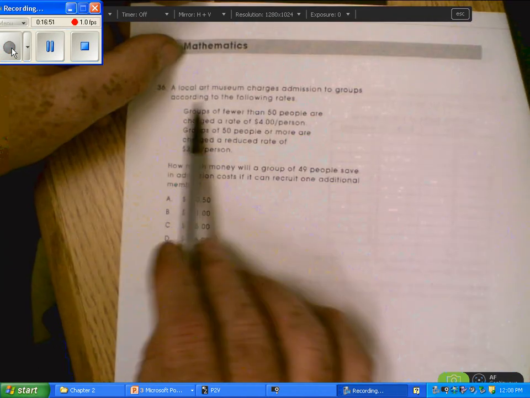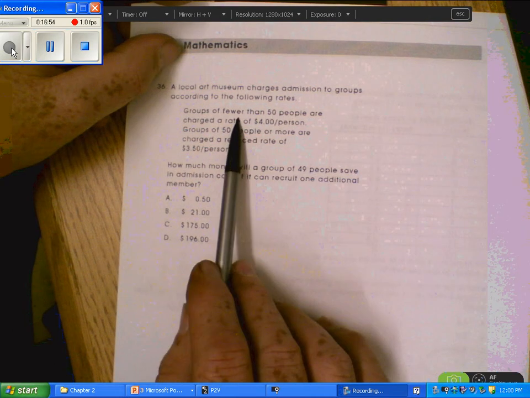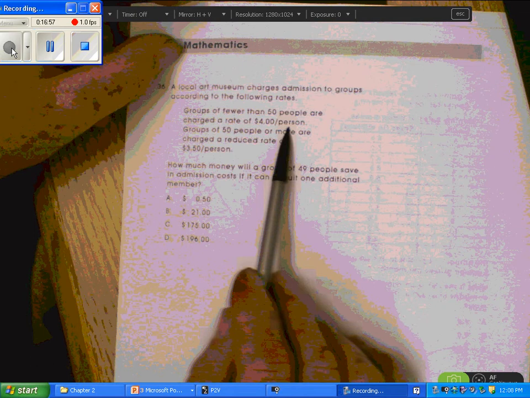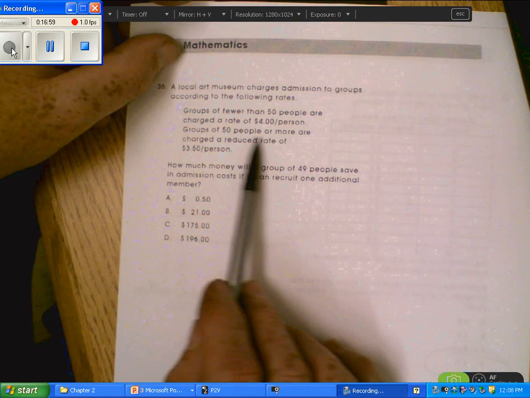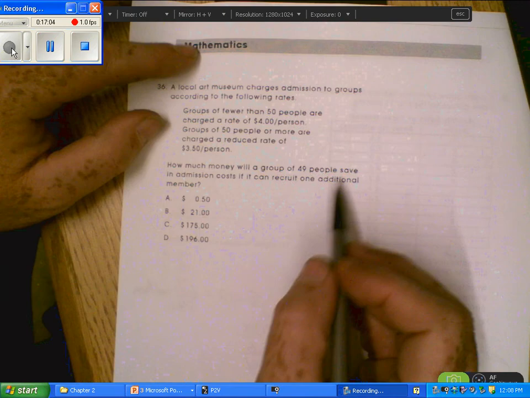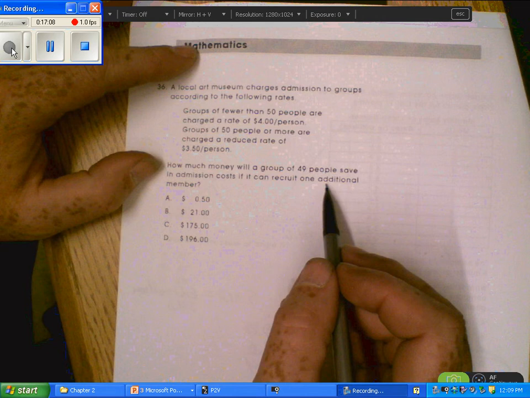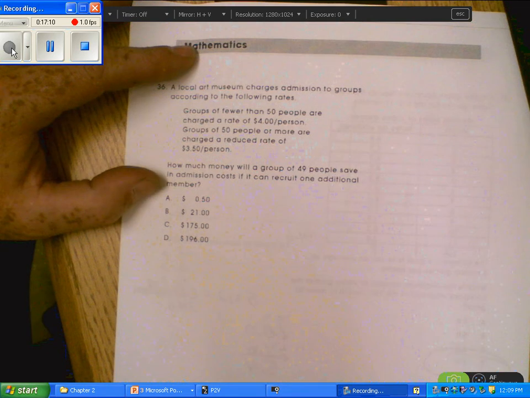A local art museum charges admissions groups according to the following rates. Groups of fewer than 50 people are charged a rate of $4 per person. Groups 50 or more are charged $3.50 per person. How much money will a group of 49 people save in admission if it can recruit one additional member?